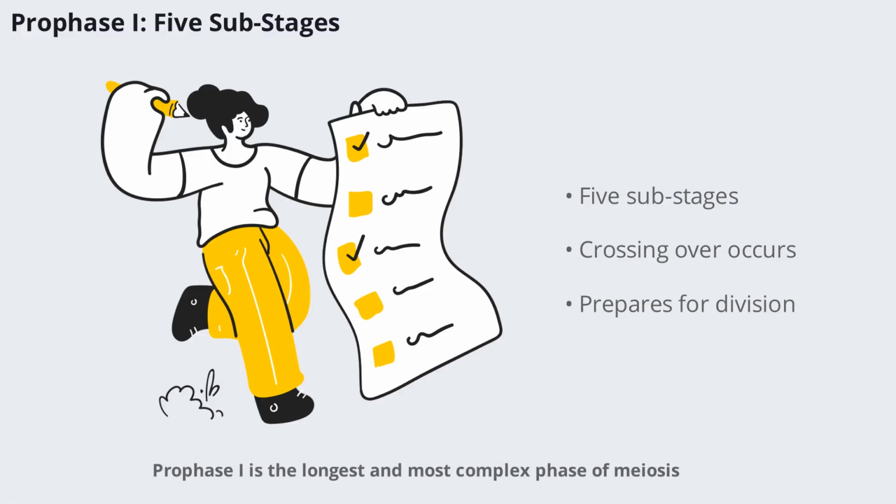Prophase I is the longest and most complex phase of meiosis. It's divided into 5 substages: leptotene, zygotene, pachytene, diplotene, and diakinesis. During these stages, chromosomes condense, pair up, and exchange genetic material through crossing over. This exchange creates new genetic combinations, which are vital for evolution and diversity. The nuclear membrane and nucleolus disappear and spindle fibers begin to form, preparing the cell for the next step.